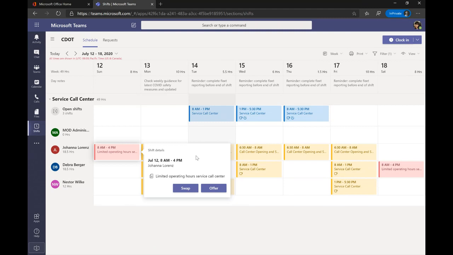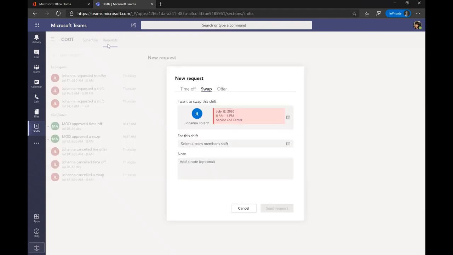This is a spot where you can swap your shifts with other coworkers or offer up your shifts to other coworkers. Ultimately, and I'll show you in just a second, when I click one of these buttons, it just kicks me into this tab here. It's just two spots that do the same thing. So if I click the swap button here, you'll see it kicked me into that request tab. All it did was auto select the shift that I had selected, so it saves me time on this step.